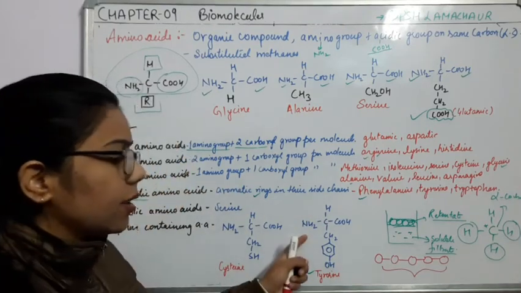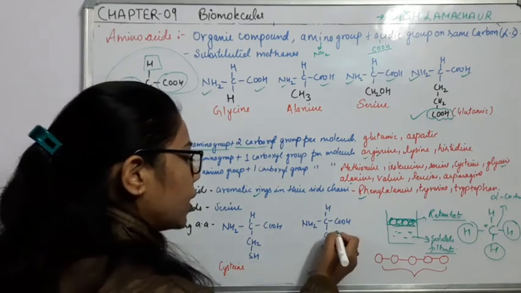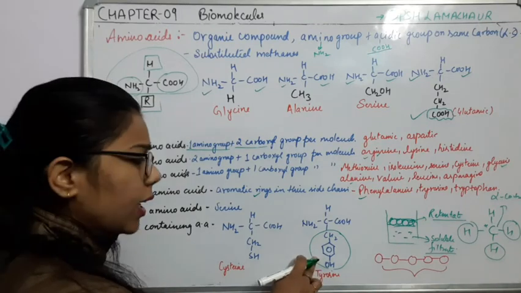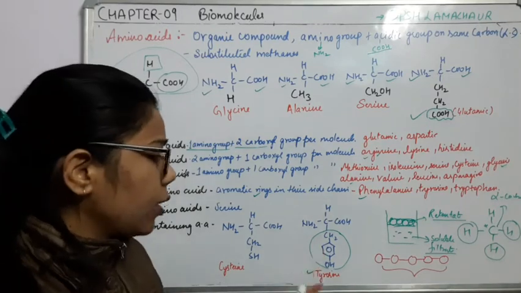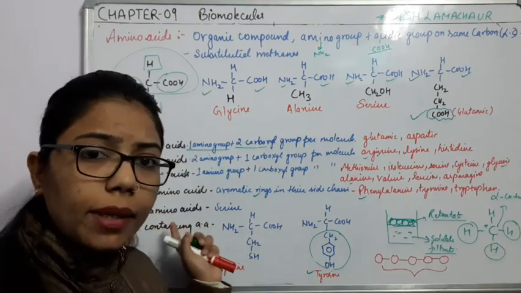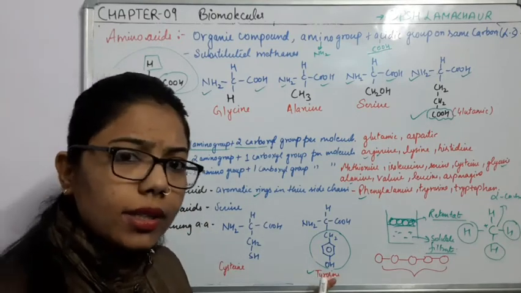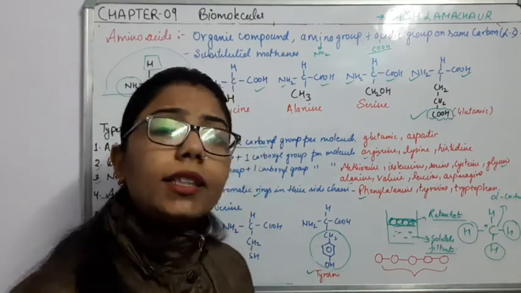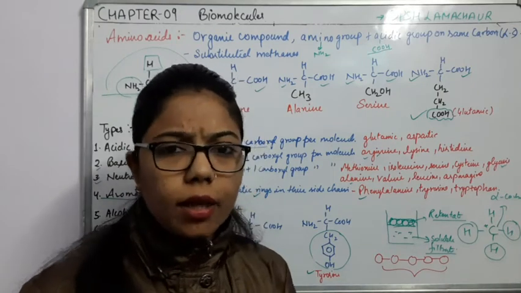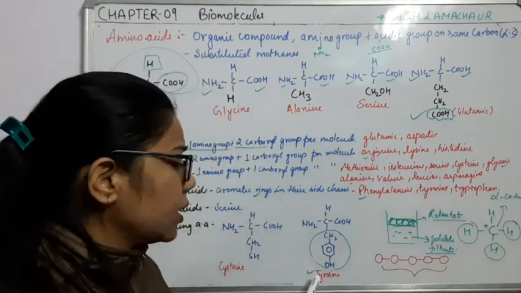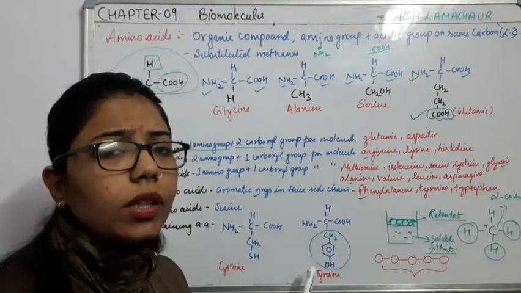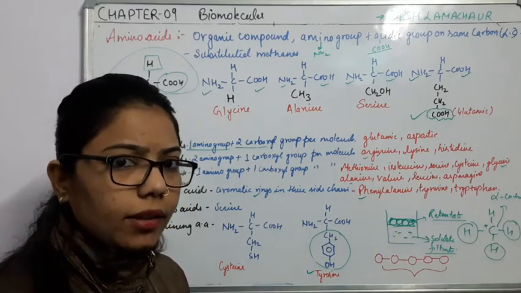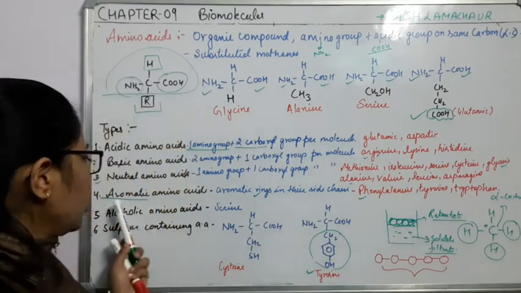One structure of an aromatic amino acid is tyrosine. You can see here the structure of tyrosine, in which this aromatic ring is present. Whenever you see this aromatic ring, it is part of an aromatic amino acid, and this one is tyrosine. Again, tyrosine is very important because it is the precursor for different activities in our body, to make hormones, or we can say it activates different glands, right? So these are aromatic amino acids.